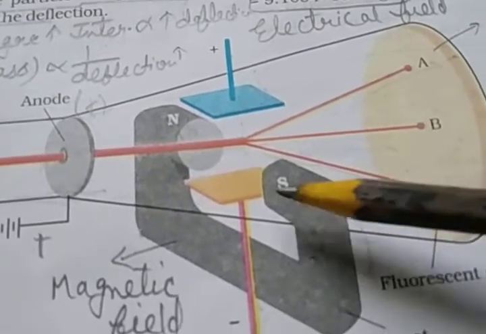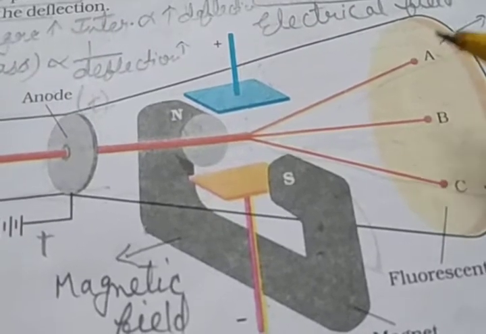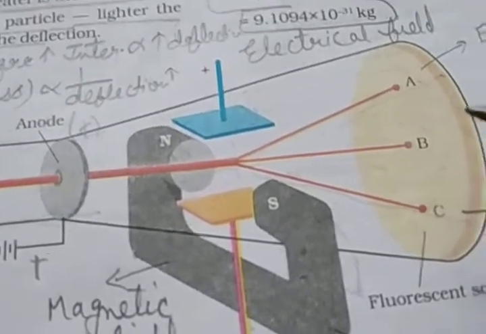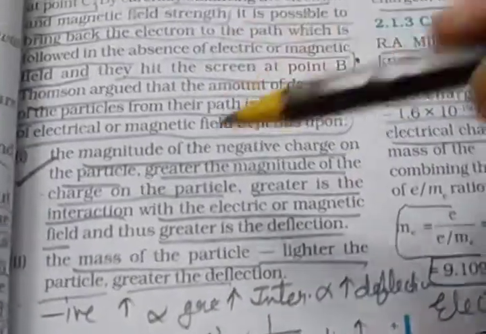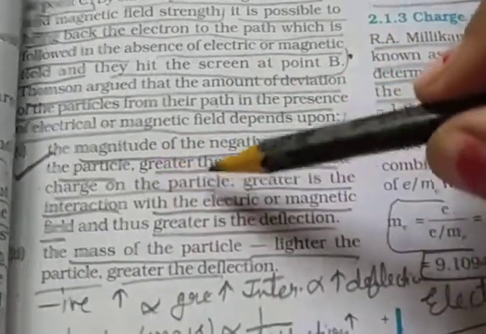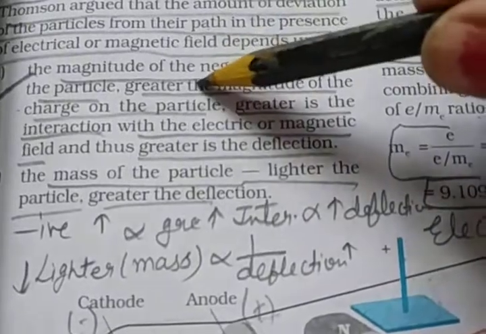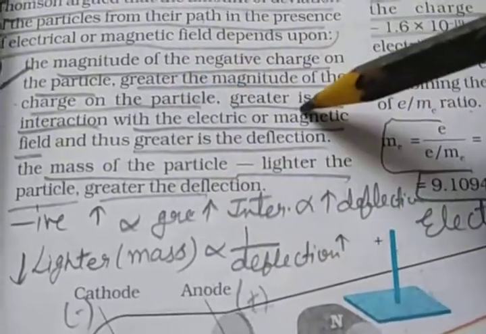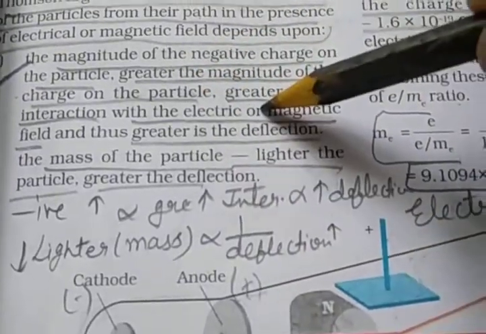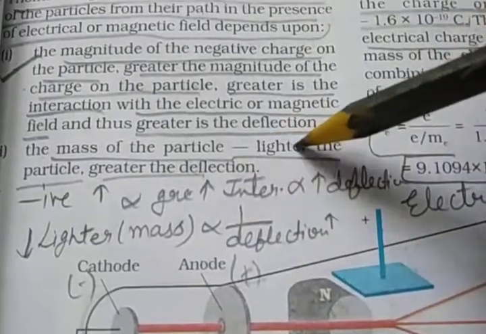Thomson argued that the amount of deviation of the particles from their path in the presence of the electrical and magnetic field depends upon three factors. The first factor is the magnitude of the negative charge on the particles. The greater the magnitude of the charge on the particles, the greater the interaction with the electrical or magnetic field, so the greater the deflection.